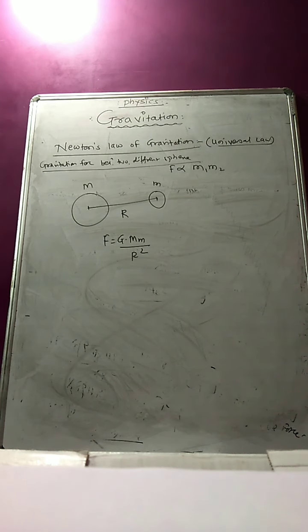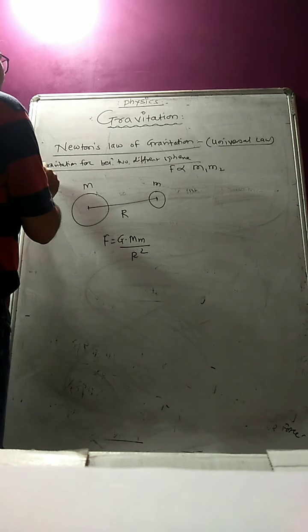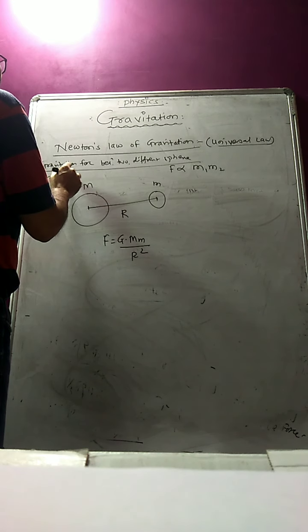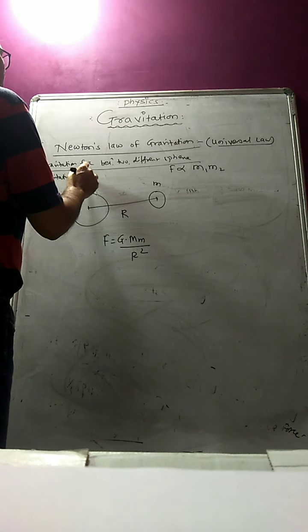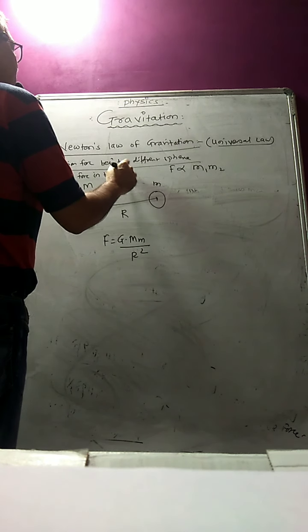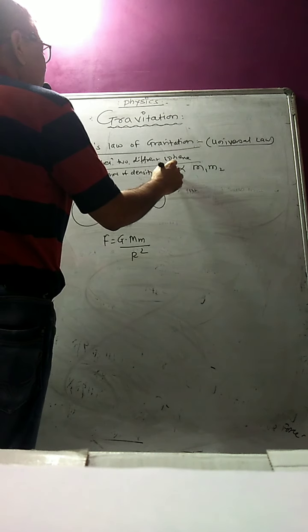But here I want to write this force in terms of the density of the earth: gravitational force in terms of density of earth.